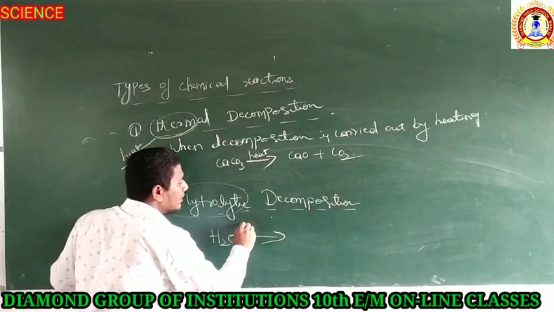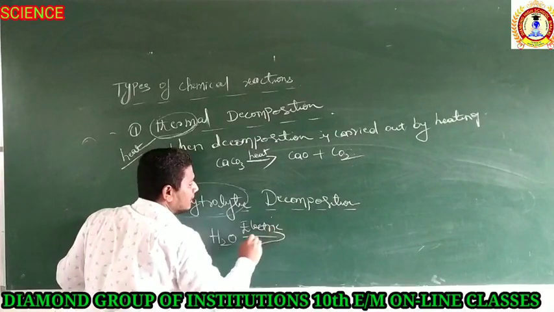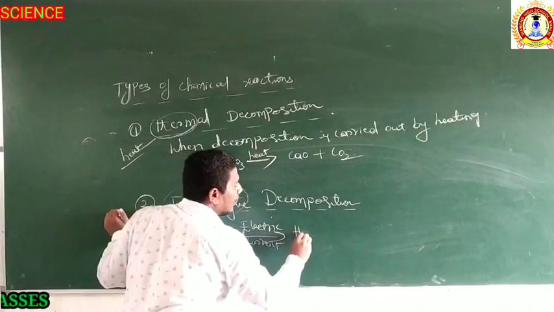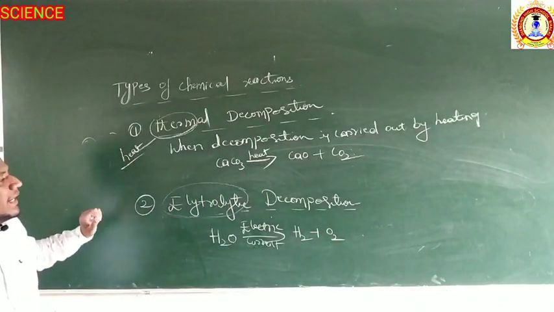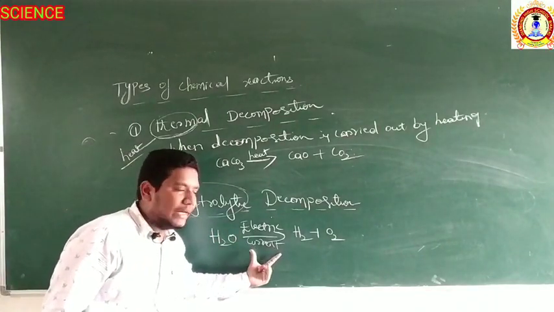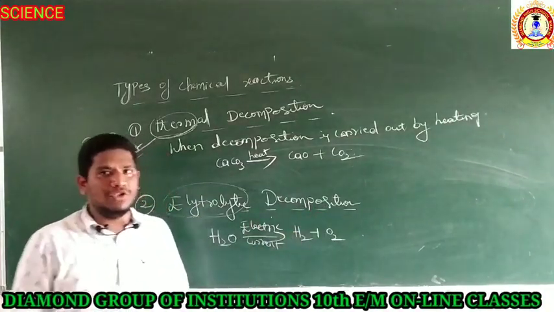When electric current is passed through water, it splits up into hydrogen and oxygen. Means if the decomposition is carried out by passing of electric current, it is known as electrolytic decomposition.